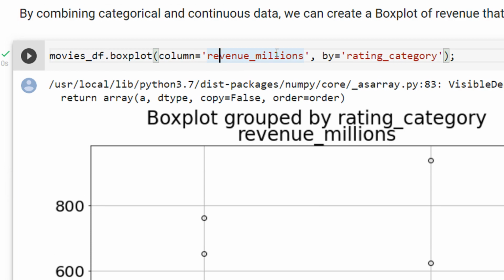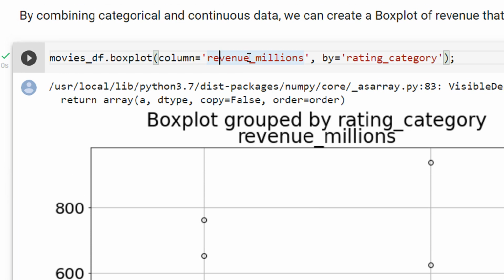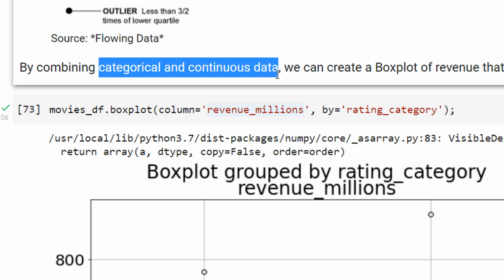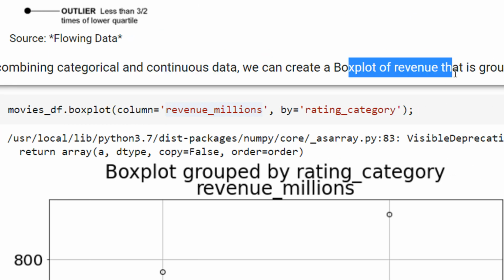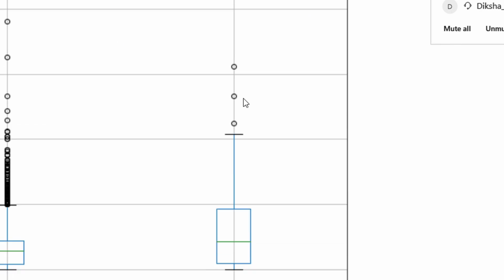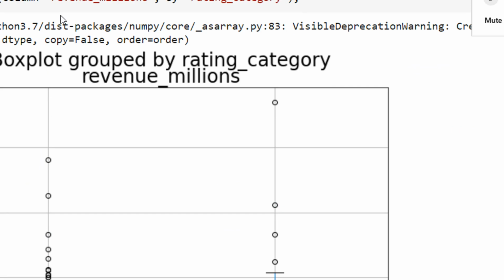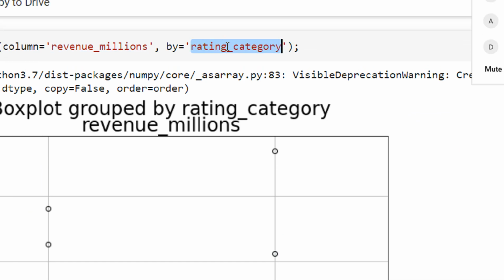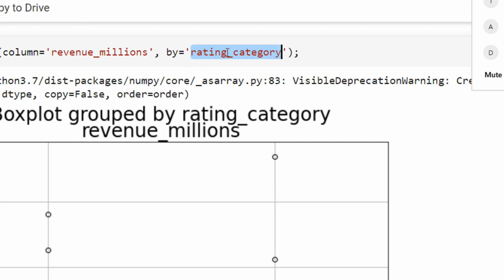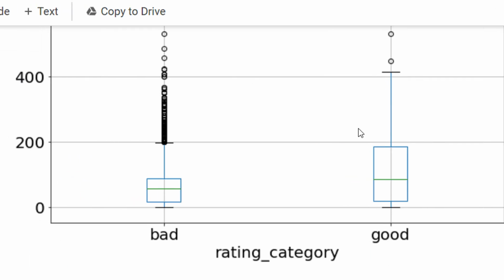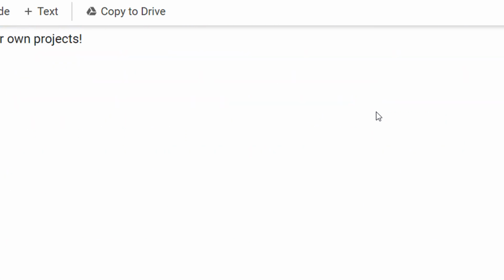And in this case, it is basically giving two parameters, right? By combining categorical and continuous data, we can generate a box plot that is grouped by rating category. So you can see this is basically the good and the bad, right? Because in this rating category, we had two options, right? Good and bad. So you can see this is a revenue box plot plotted into two parts, right?